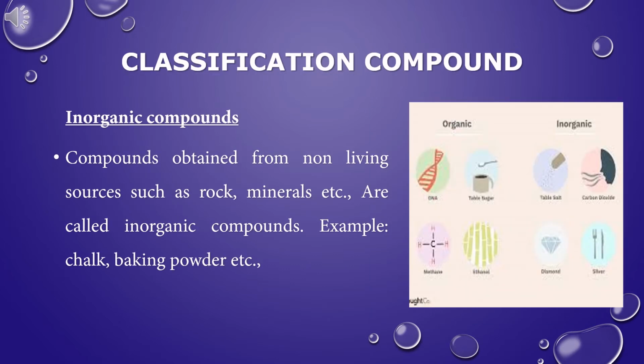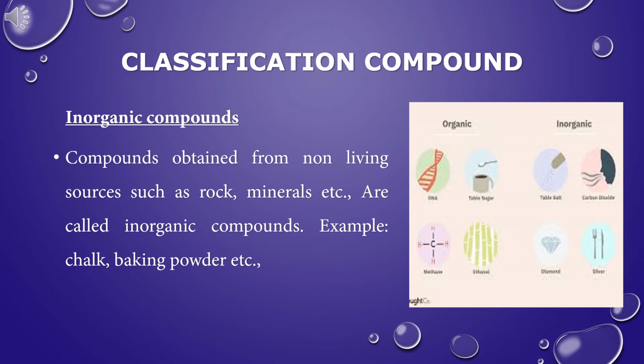Inorganic compounds. Compounds obtained from non-living sources such as rocks, minerals, etc. are called inorganic compounds. Compounds associated with non-living sources are inorganic compounds.